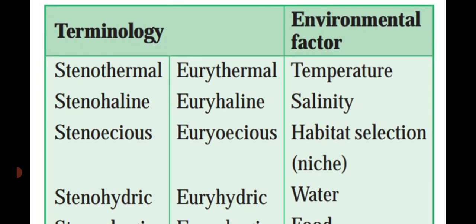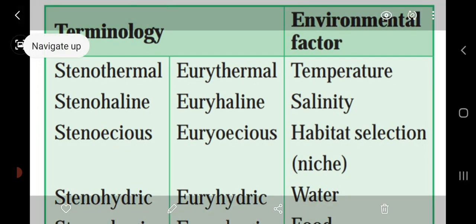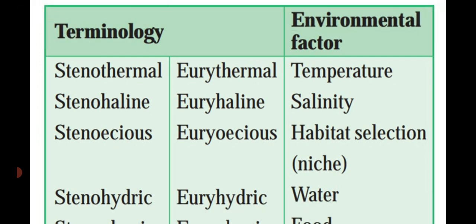Next, some of the terminology under the environmental factor will come for 1 mark question. Stenothermal and eurythermal. Thermal means the environmental factor temperature. Haline, stenohaline, euryhaline. Haline means salt, upper salinity.